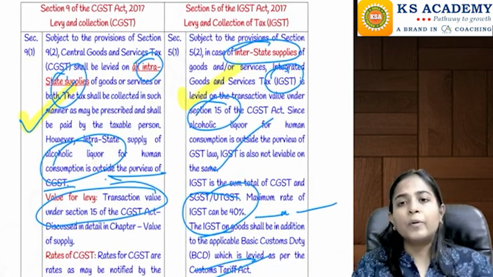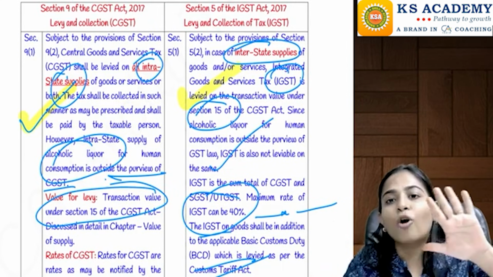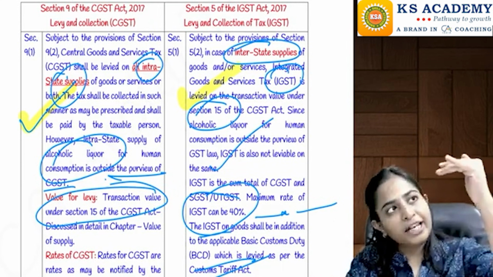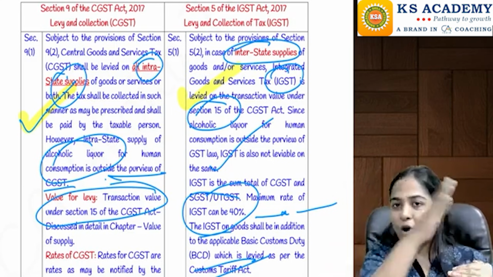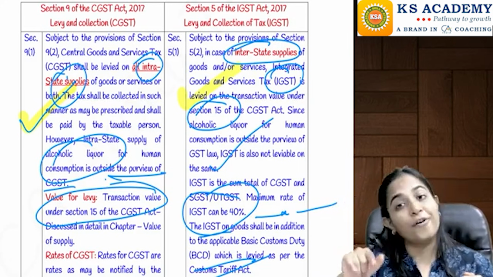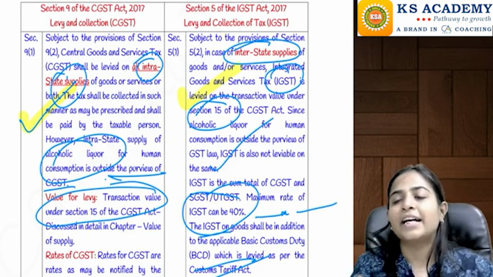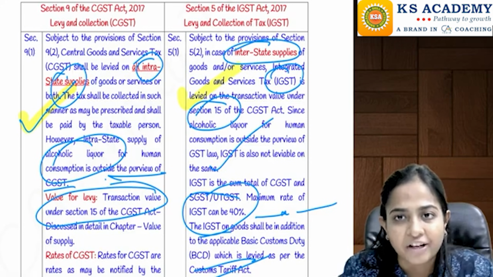Okay, so now in section number 9 and correspondingly in section number 5, we have got 5 subsections. Starting from section 9.1, 9.2, 9.3, 9.4, 9.5. Correspondingly, copy paste, we are going to have 5.1, 5.2, 5.3, 5.4, 5.5 of the IGST Act. Okay, let's start with the first one, section number 9.1 of the CGST Act or section number 5.1 of the